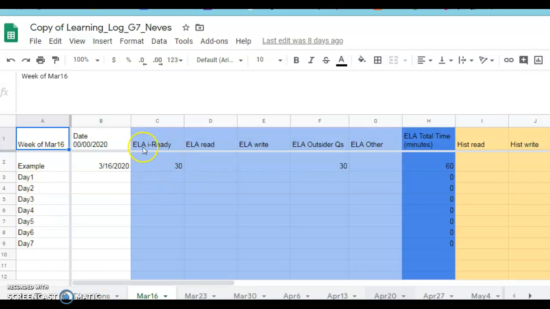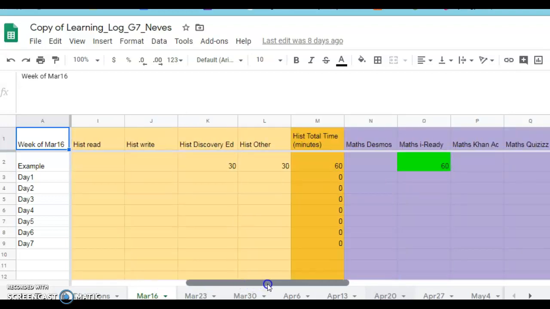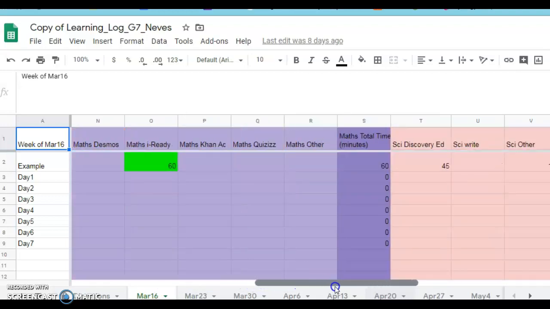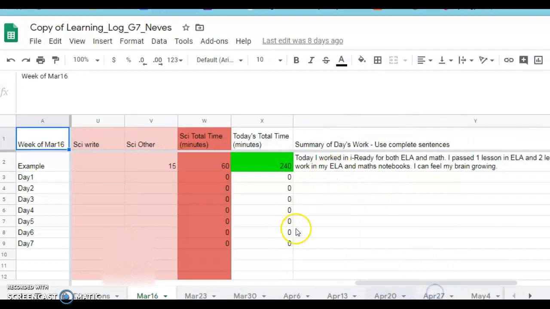Just from looking at this, you can see there's a section for ELA, there's a section for history, there's a section for your maths work, science, and then it will automatically total your minutes for you, and then this is where you could just put a quick summary in of what you did each day.